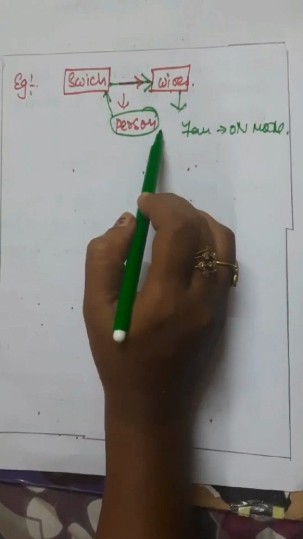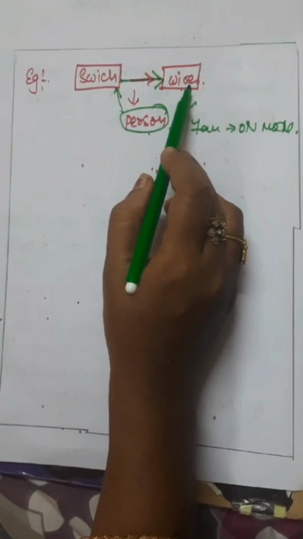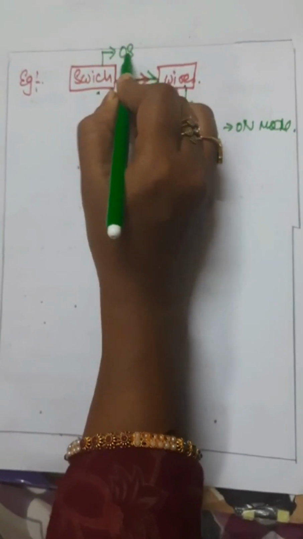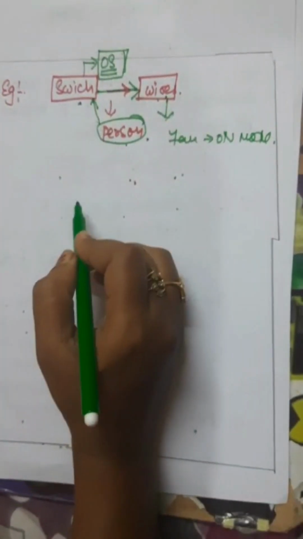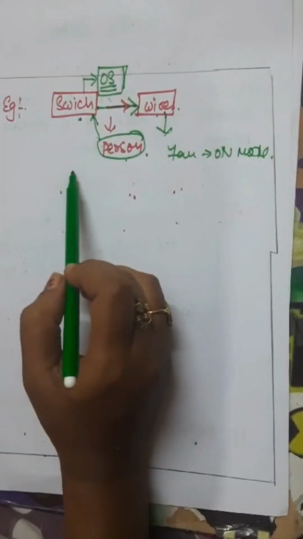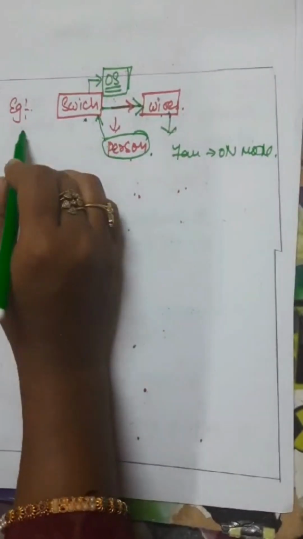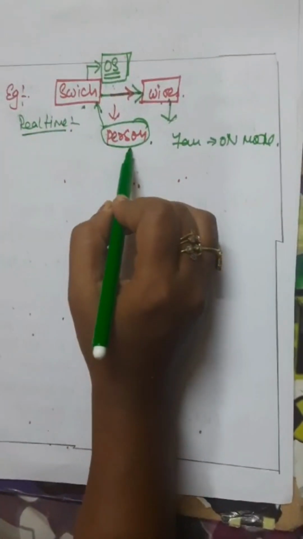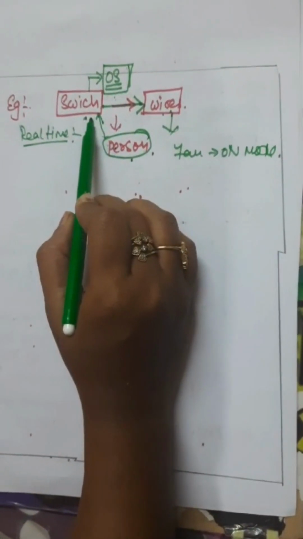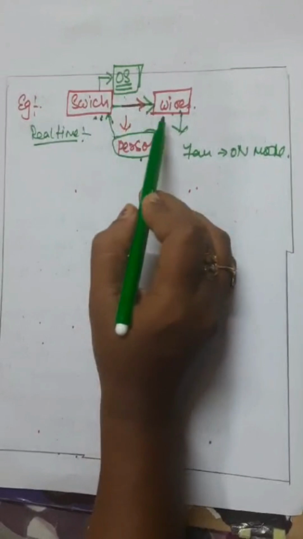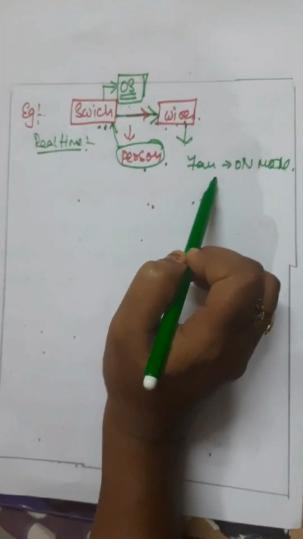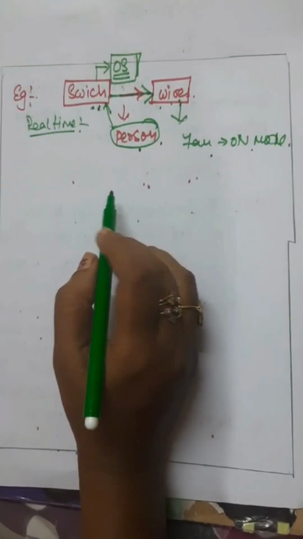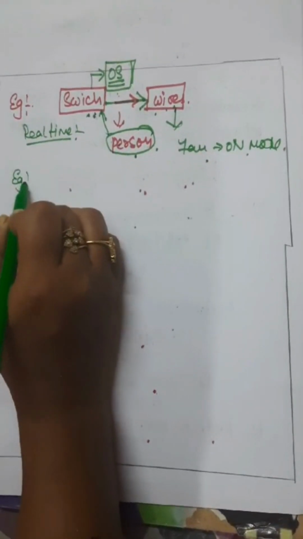What is the interface between the person and the wire? It is the switch. Here the switch acts as an OS. My dear students, do you understand what an OS is? I am giving you a real-time example. You are the person and the switch is the operating system. If you turn on the switch, it connects to the wire and the fan is in on mode. Clear, all of you?